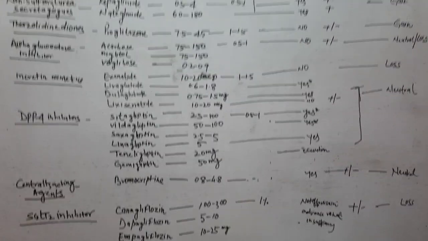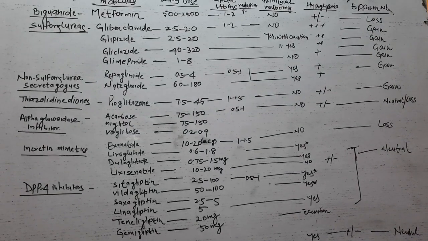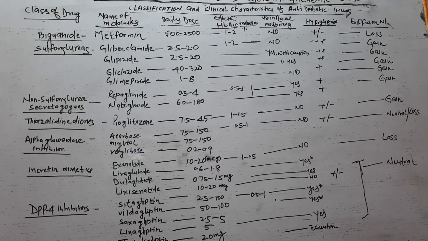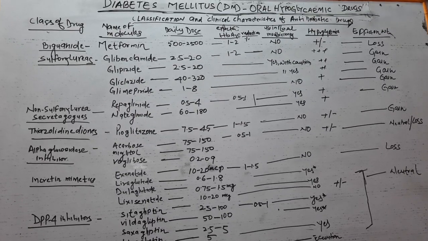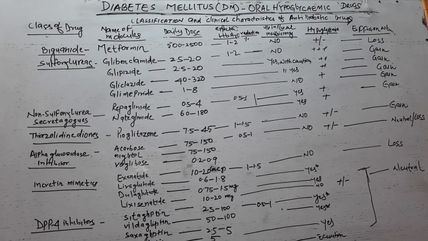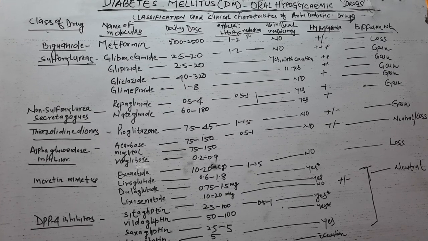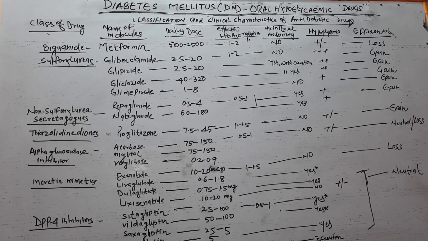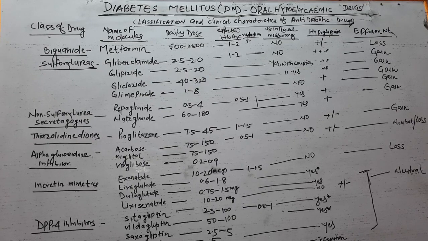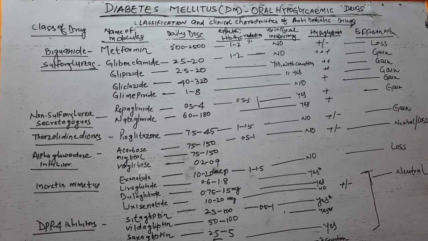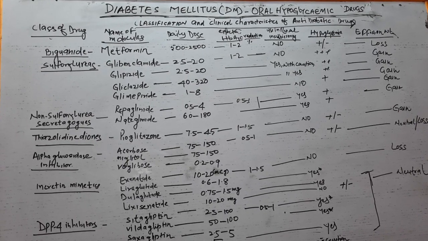There are also some contraindications associated with metformin, such as renal failure. If the estimated glomerular filtration rate, that is eGFR, is less than 30, it should not be used in that patient. It is contraindicated in hepatic failure, respiratory failure, and severe cardiac failure also.